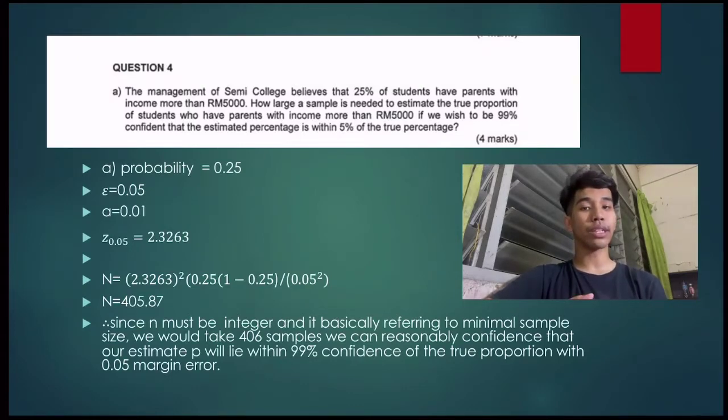By using our formula, we will substitute our data into the formula and we will get 405.87. Since n must be an integer and basically refers to the minimum sample size, we will take 406 samples. We can be reasonably confident that our estimate P will lie within 99% confidence of the true proportion with 0.05 margin of error.